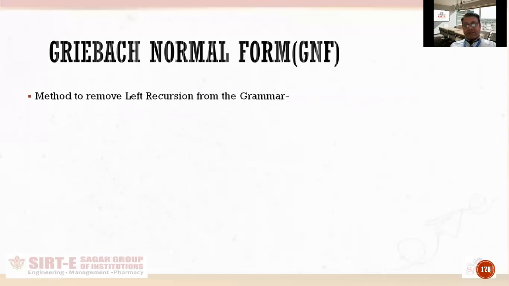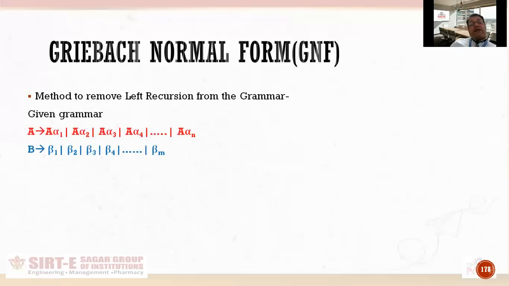You have to memorize this method. By applying this method, you can directly convert any context-free grammar having left recursion to a grammar without left recursion. So, in any grammar, there are two kinds of variable. First one is, so in first production, if you see, it is written as A produces A alpha 1, A alpha 2, A alpha 3, and so on.